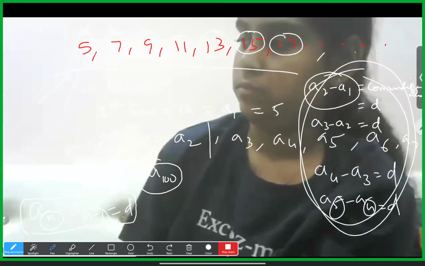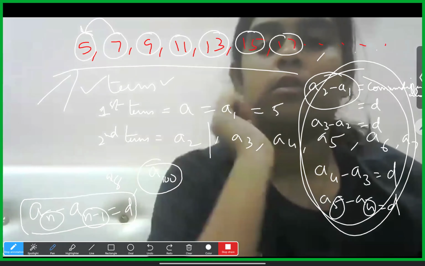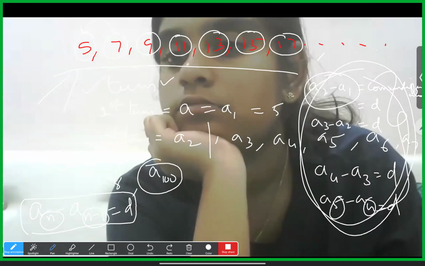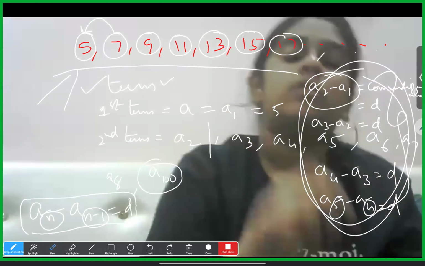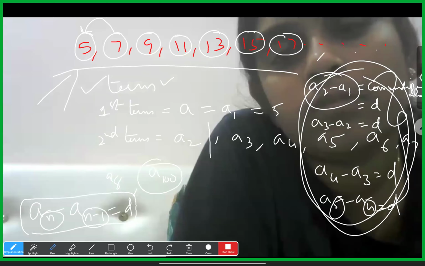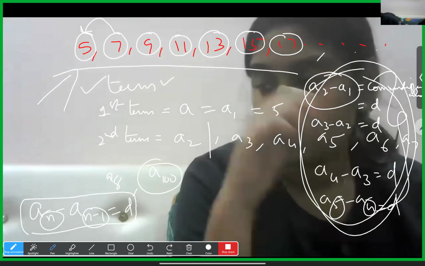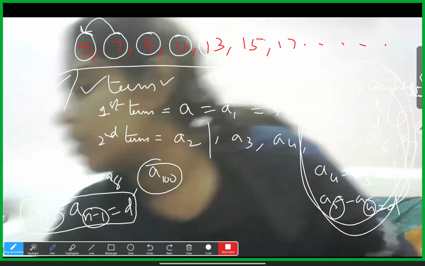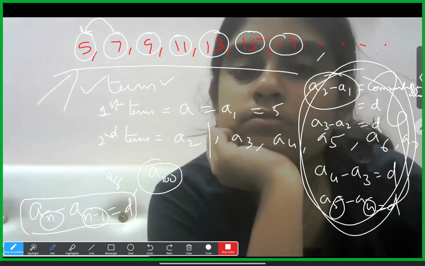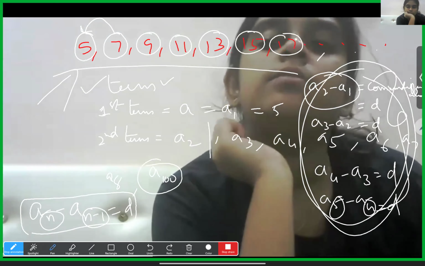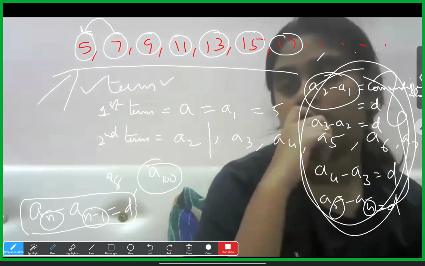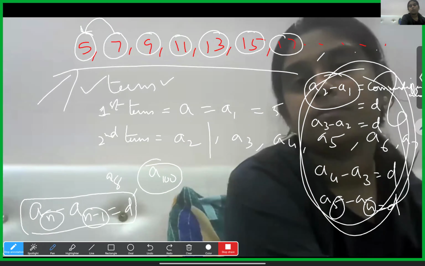In that case, simply what we should do is find out a few common differences using the terms. You have to find a2 minus a1, then a3 minus a2, then a4 minus a3. Like that, at least three common differences we'll find. If all of them come the same, equal, then that particular series follows arithmetic progression. Otherwise, the series is not in AP, meaning not in arithmetic progression. Is it okay, Hasni? Okay, sir.